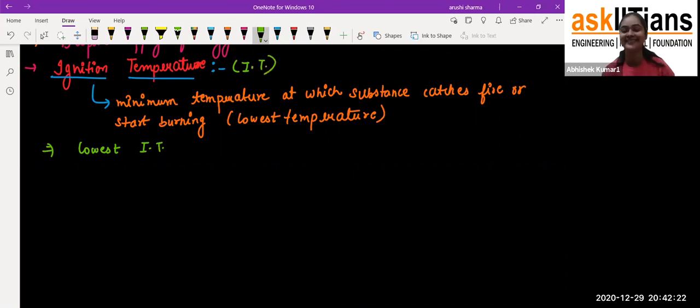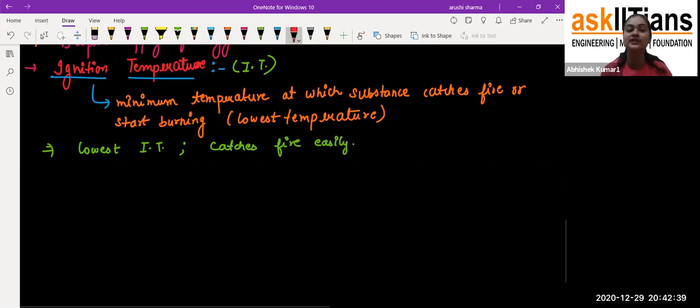So the lower the ignition temperature, it catches fire easily. That means, student, if its temperature is low, we would not have to give more and more heat so that it can catch fire easily. Exactly. So a lesser amount of heat is required.